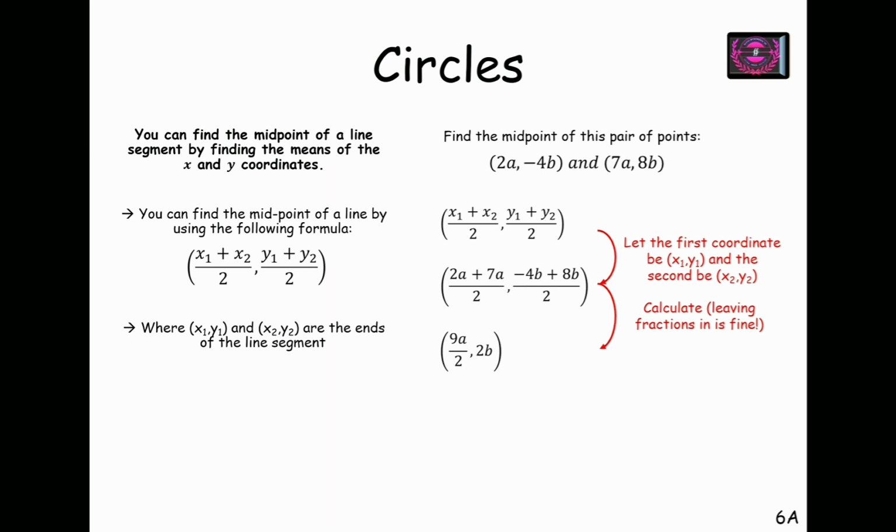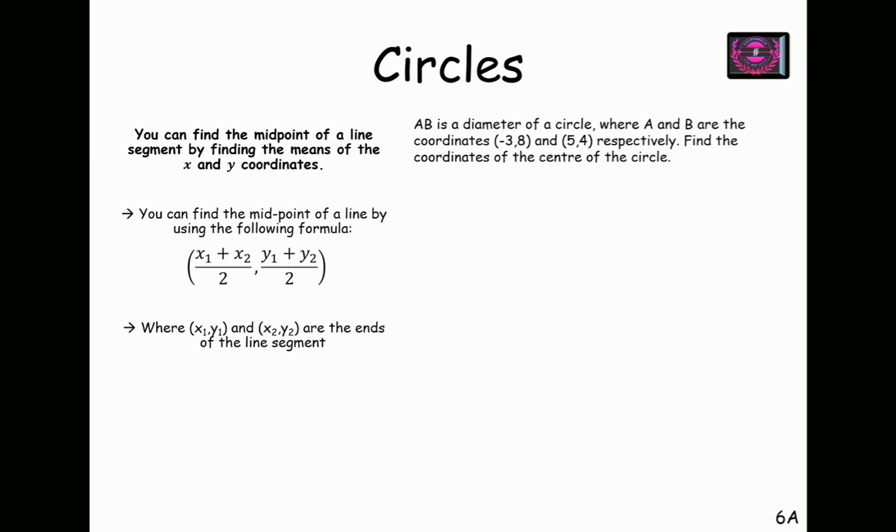So now we will see how we can use this midpoint in circles. So let's move to the next slide. Let's say AB is the diameter of a circle where A and B are the coordinates (minus 3, 8) and (5, 4) respectively. Find the coordinates of the center of the circle.